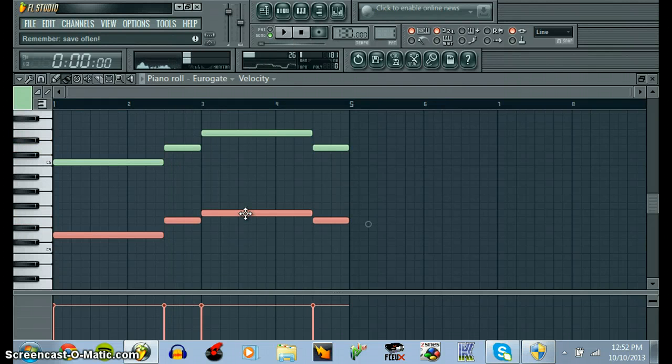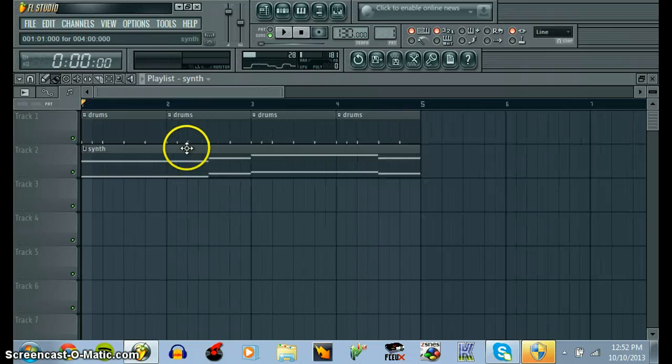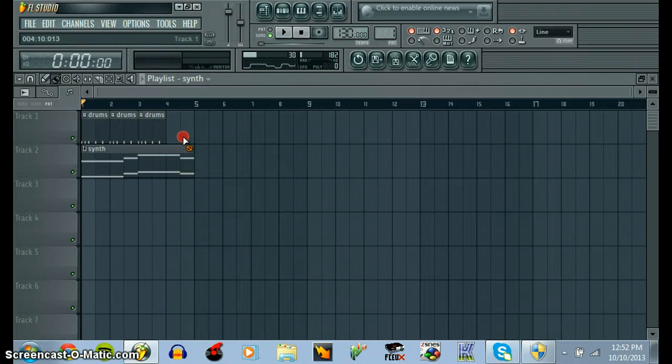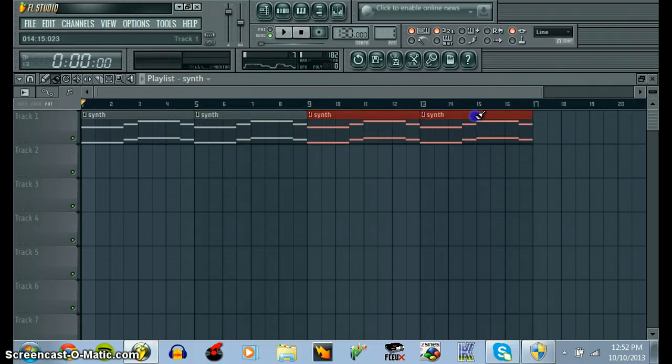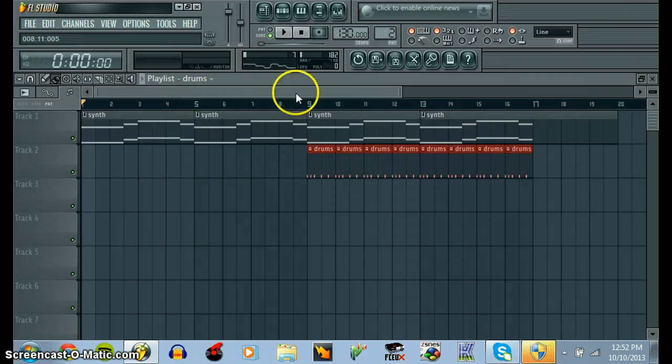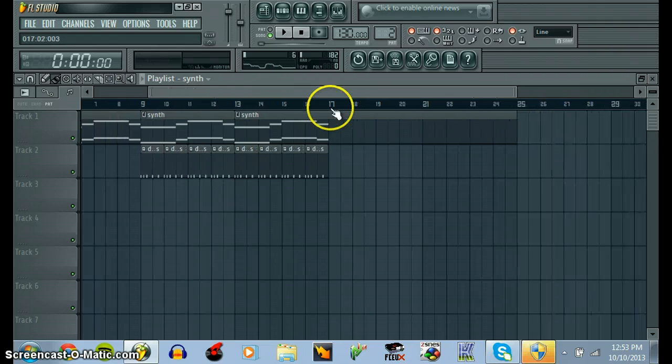Well, thank you everybody for hearing that. Let's go ahead and do something really cool with this before I go, if I have time. Let's go ahead and just put these 2 parts right here, and then we put the drum parts, and then let it fade out at the end. So they put the drum parts underneath those last 2 parts. We put it right here, and I hope you guys have a great day. Thanks for learning how to use the compressor and equalizer today. I hope it helped you out. So enjoy this.